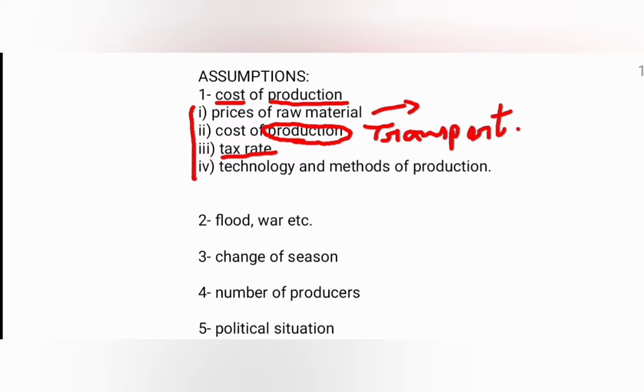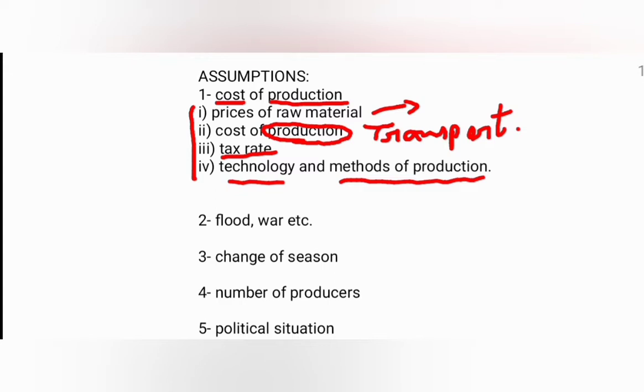Then the fourth one is the technology and the method of production. If there is a change in technology or method of production, if better, innovative technology comes to produce the good, then it will decrease the cost of production. When the cost of production decreases, you can produce a larger amount at the same or even a reduced cost.